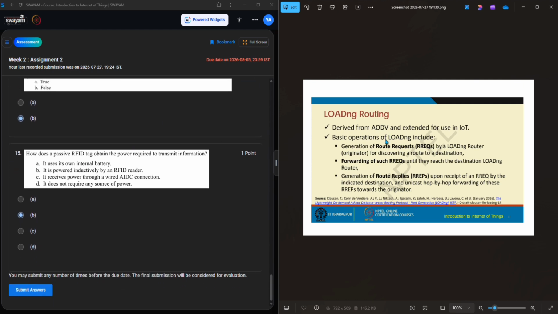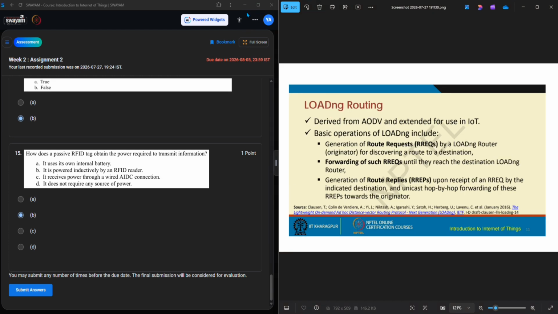Next, how does a passive RFID tag obtain the power required to transmit information? It uses only its internal battery. No, it's also wrong. Wait, guys, actually in RFID tags we can't see any internal battery, so it's a wrong answer.